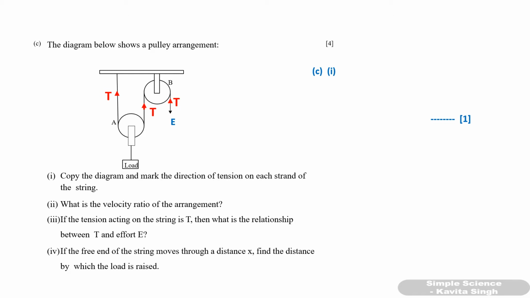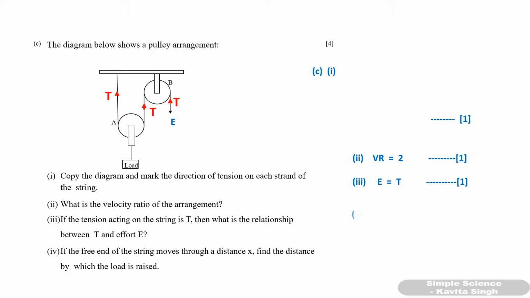That's all. Second part, what is the velocity ratio of this arrangement? So velocity ratio is 2. 1 mark for that. If the tension acting on the string is T, then what is the relationship between T and effort? So effort is balanced by 1 T.